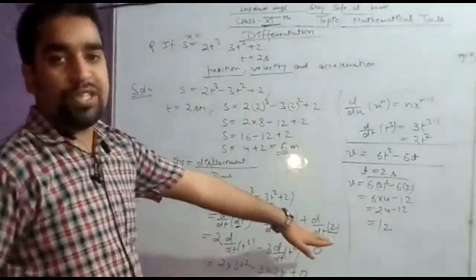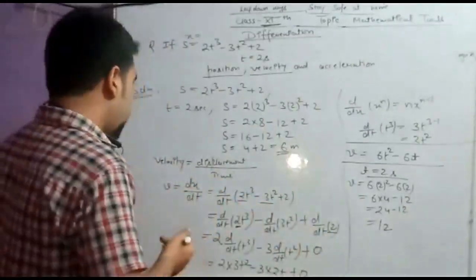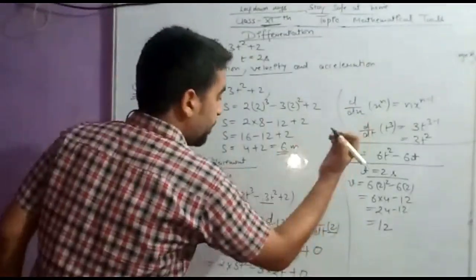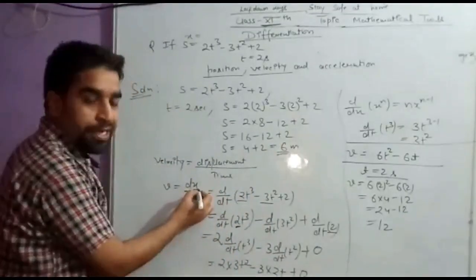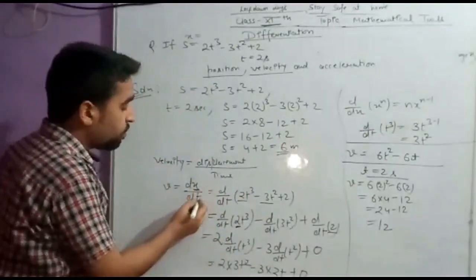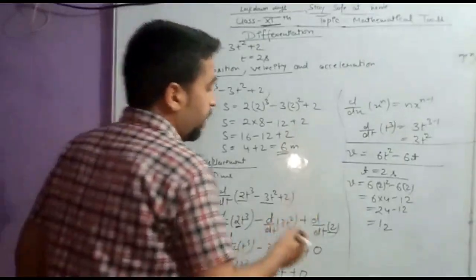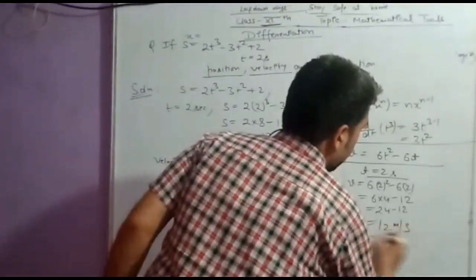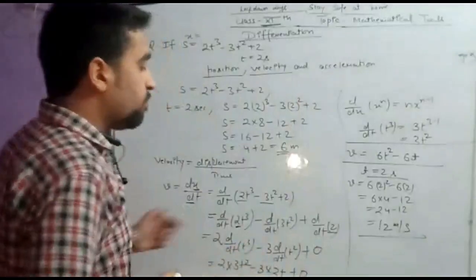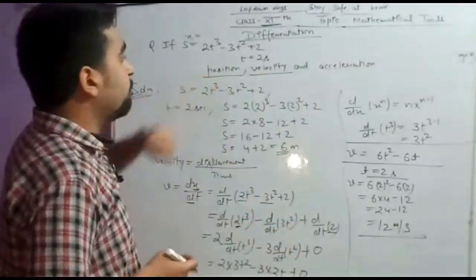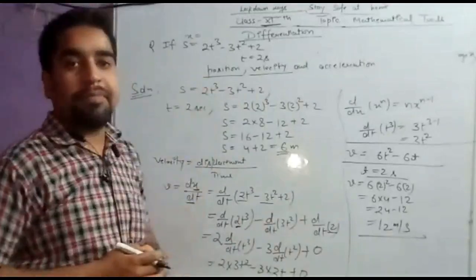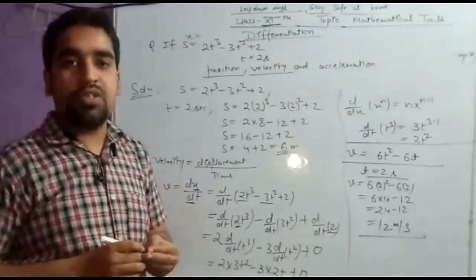Now this is the velocity, so this should be in, and by this relation also we can understand this, that we have dx upon dt. Position was in meter and time was in second, so this will be meter per second, and we already know the unit for velocity. So by the same relation, this will remain meter per second. So velocity we have calculated, position we have calculated, one thing is remaining, and that is acceleration. So we are going to calculate acceleration.